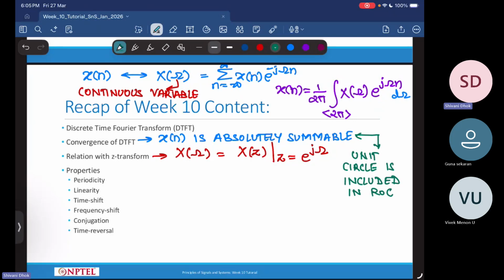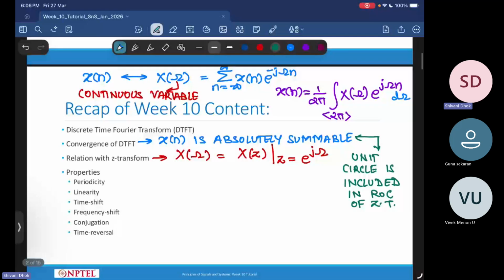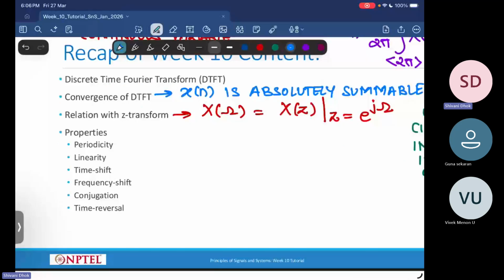Then we moved on to look at the different properties of the DTFT. The first property that we looked at was the periodicity property. We said that your DTFT is periodic, or in other words, your capital X of omega is periodic with period 2 pi.